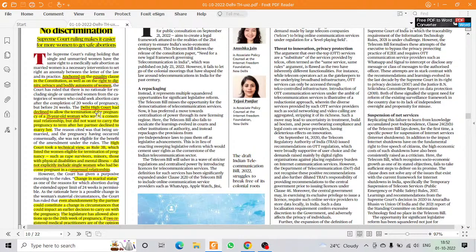So what has happened? Delhi High Court has declined abortion to a 25-year-old girl who wanted to abort her child because her partner denied marriage with her. But the High Court took it very technically that the 20 to 24 weeks part is only for those who are rape survivors, minors, those with physical disability and mental illness. Okay, but it doesn't talk about consensual relationship. So that's why Delhi High Court declined her plea for abortion after 20 weeks.